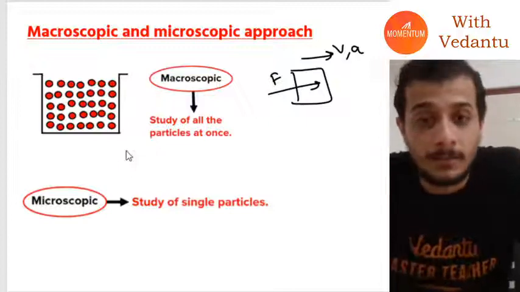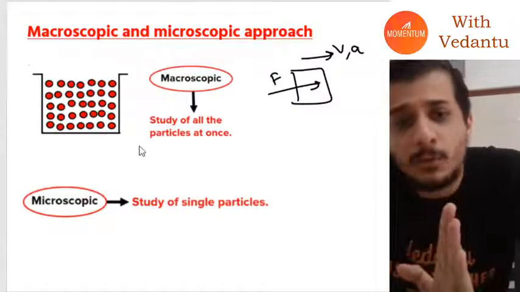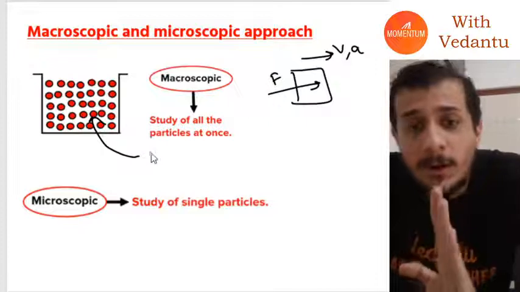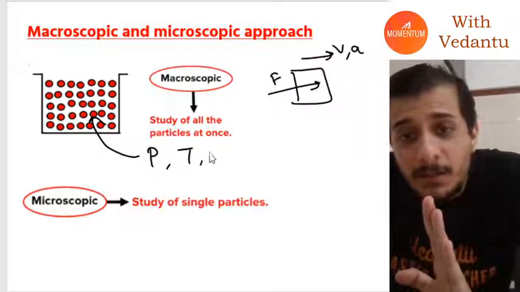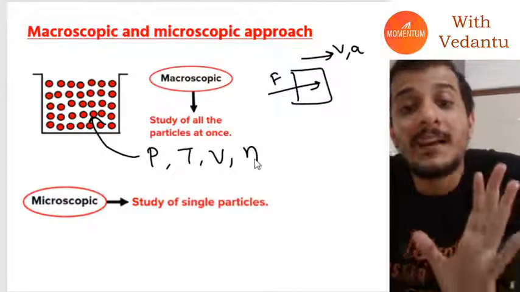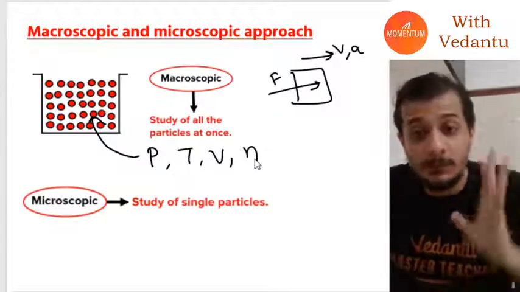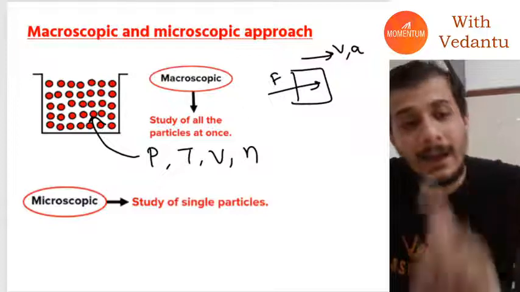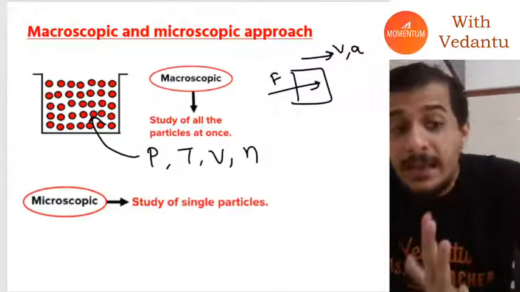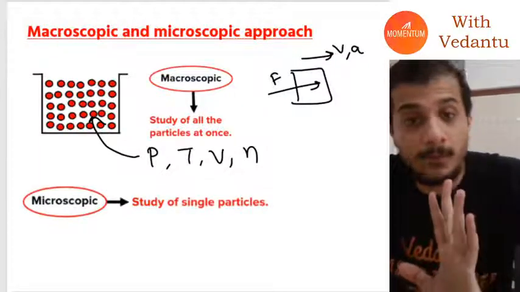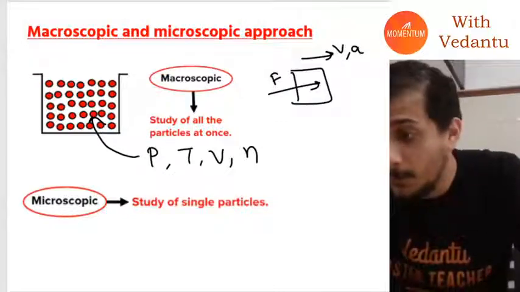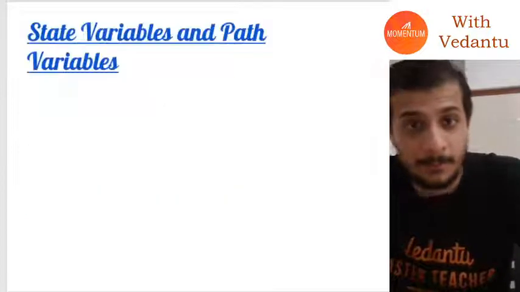That is the same thing we are going to do when we talk about thermodynamic variables: the pressure, the temperature, the volume, the number of moles. These are macroscopic variables. We are talking about all the particles together. That is the only way in which we can study thermodynamics, because there are so many particles.